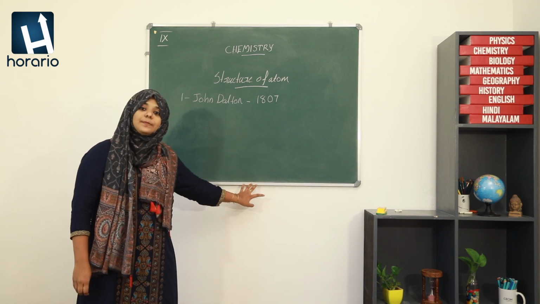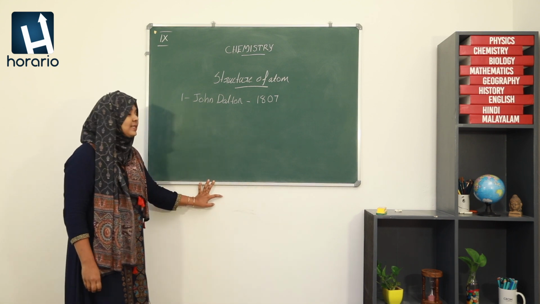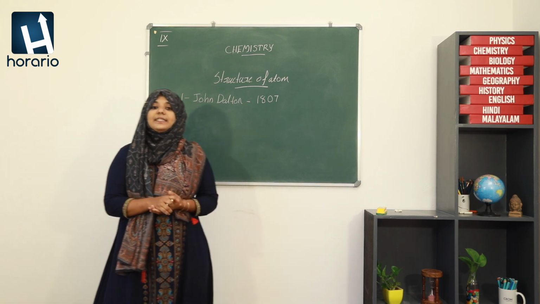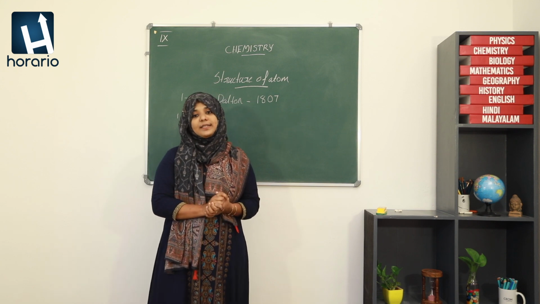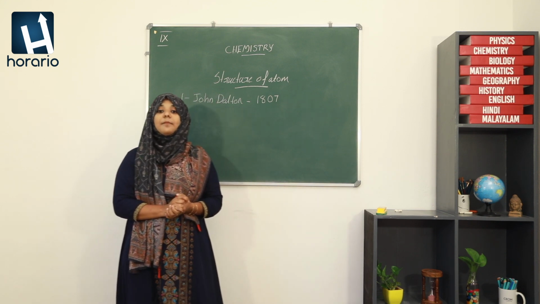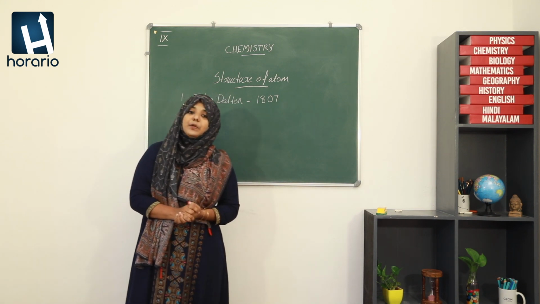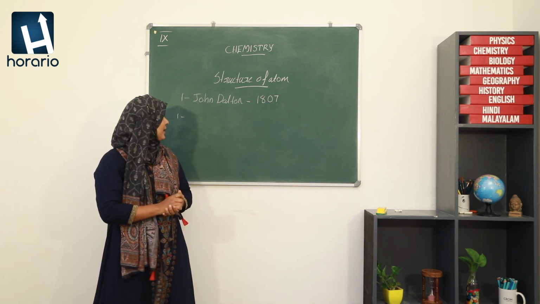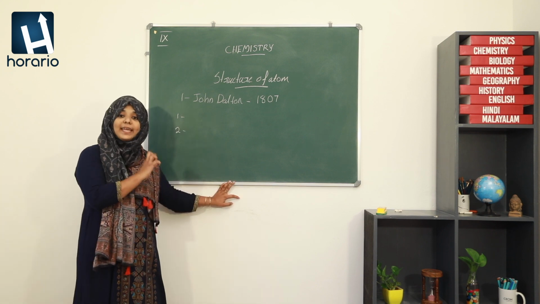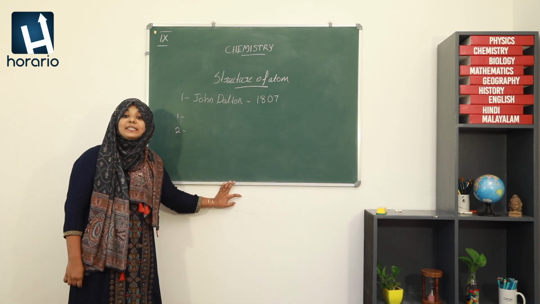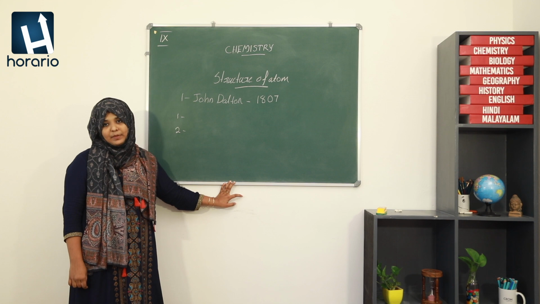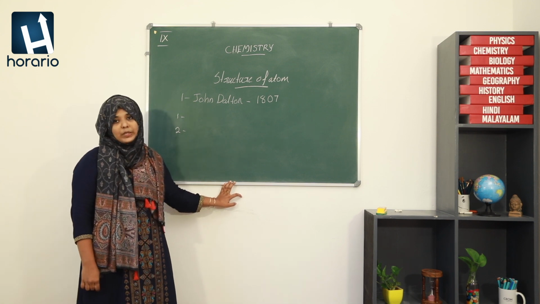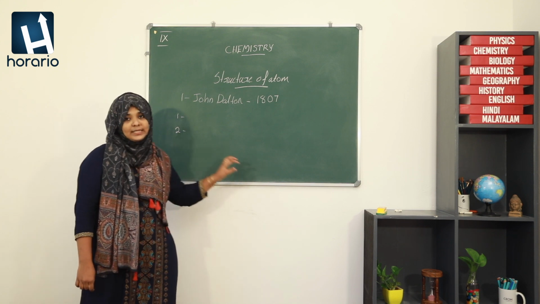There are 6 postulates for Dalton's atomic theory. The first one is matter is made up of minute particles called atoms. You already learned it in your previous classes. The second postulate is atoms cannot be divided during a chemical reaction. That is, atoms can neither be created nor destroyed. There is no need of explanation.